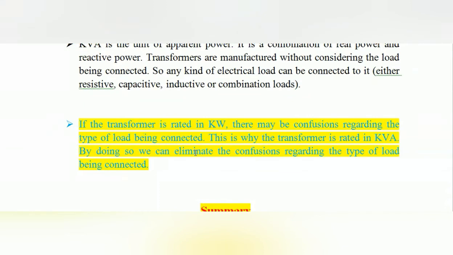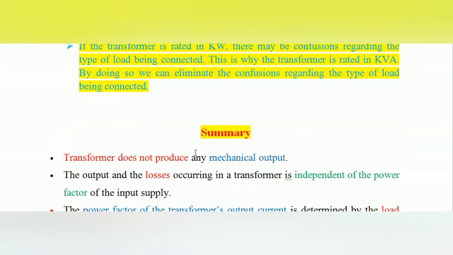So suppose the transformer is rated in kilowatt. Depending upon the type of load connected, the power factor may vary, and depending upon the power factor, the current taken by the load is also increased or decreased. If the transformer is not able to deliver that much current to the load, it may be damaged or burned. So to avoid that, the transformer is normally rated in kVA, so that any type of load we can connect and operate.